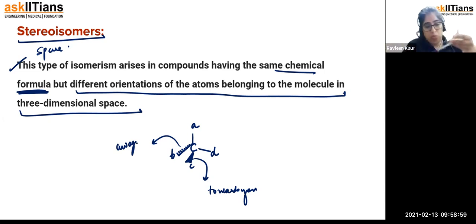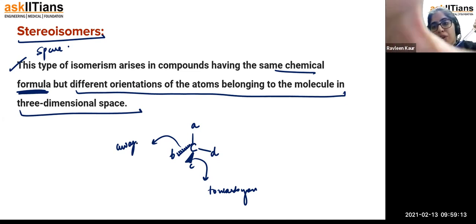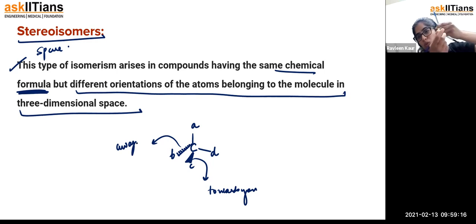Let me change the color of the pen a bit. Let us say this color pen is there. We can see from here that this color pen is towards you. The one which is towards you, you are going to make with a wedge line, and the one which is away from you, you're going to make in the form of a dash line. This is how we are supposed to represent the molecule.